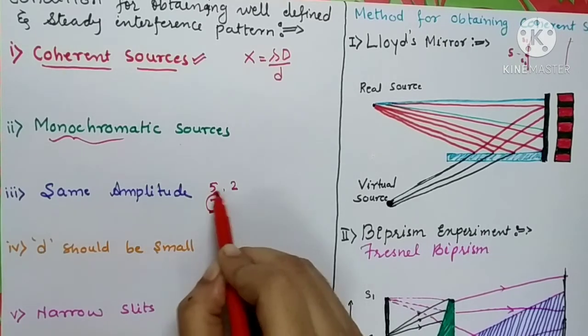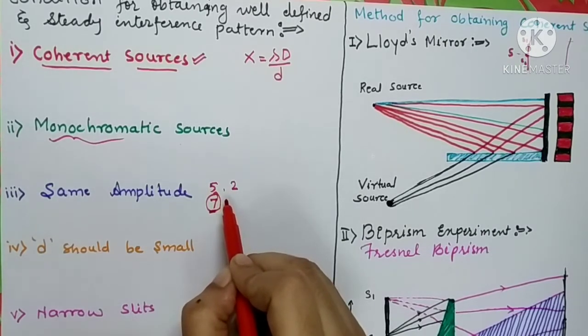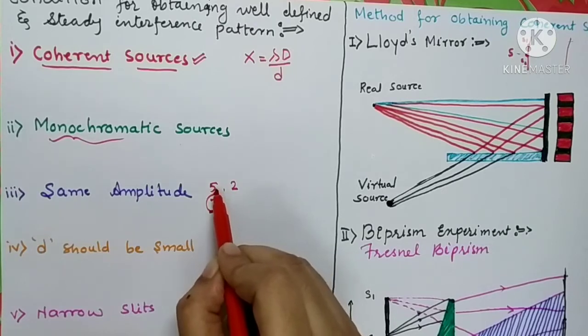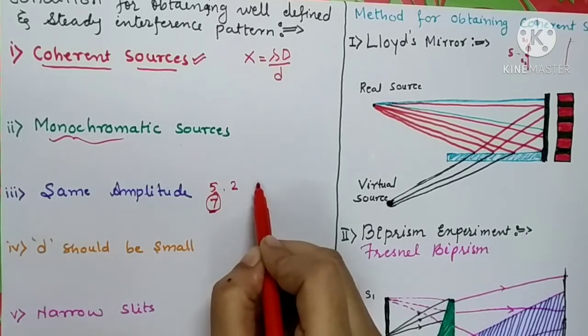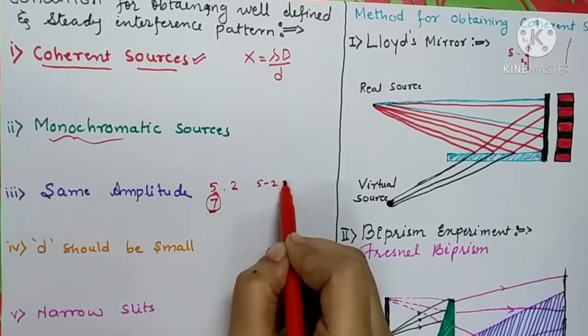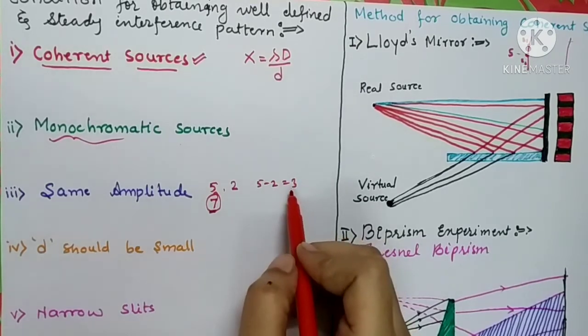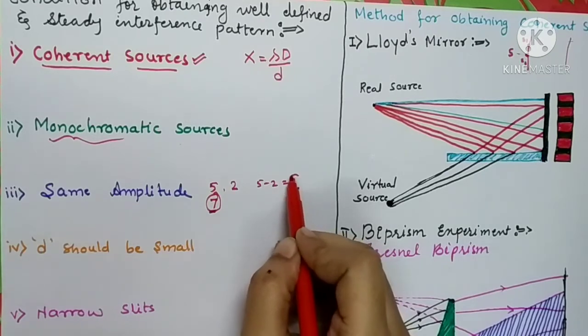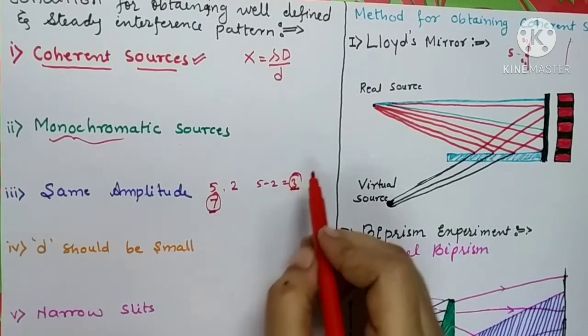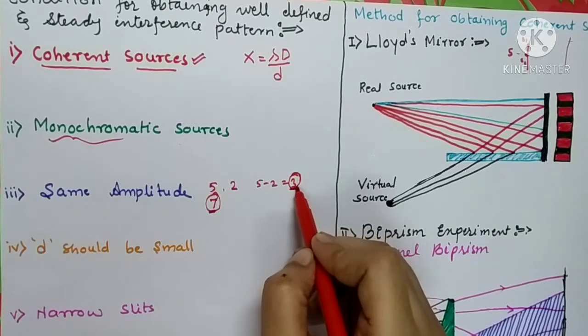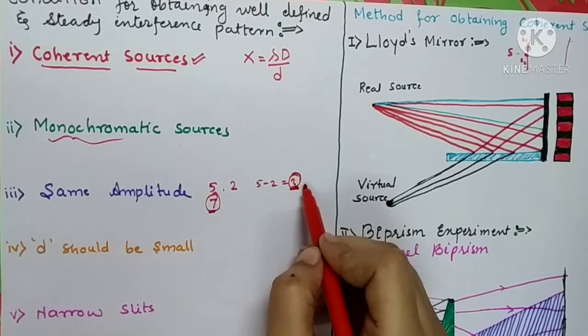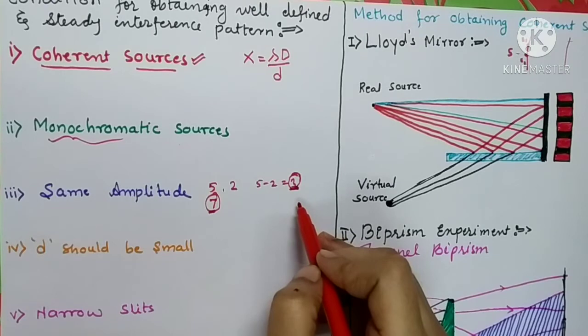But what happens when the two waves interfere destructively? At this time the amplitudes are going to cancel, so 5 minus 2 will be 3. It is not 0 here. So if this value is not 0, you are going to get a less bright band. You will not get a dark band.